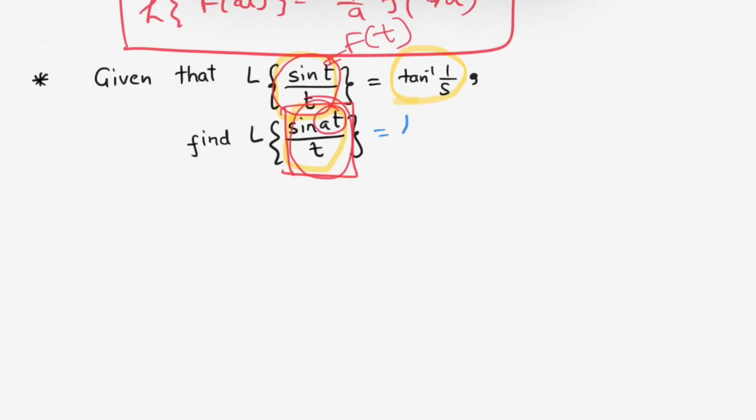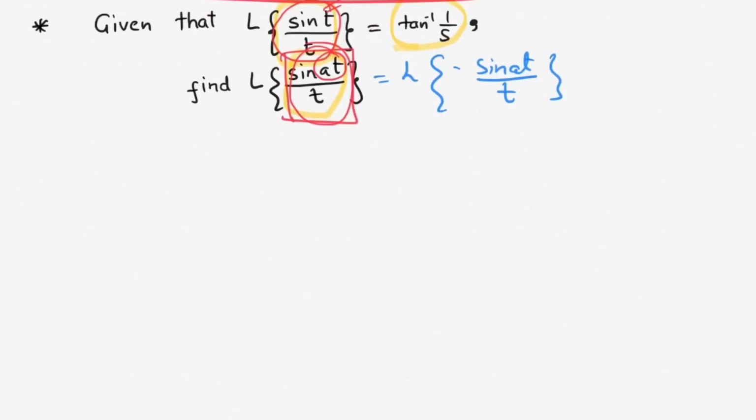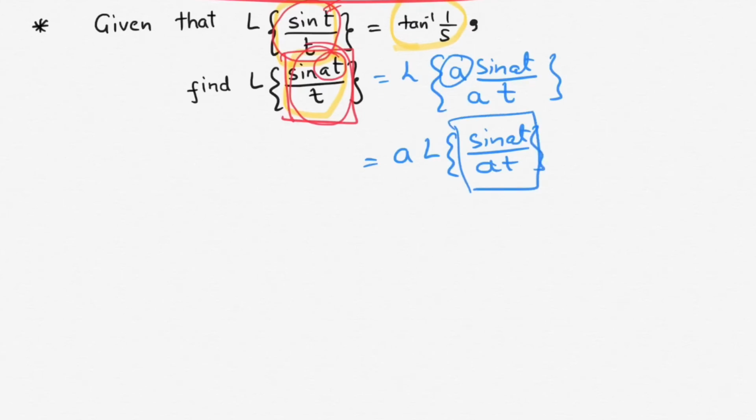That means the Laplace transform of sin at over at, we have to make this function f(at). Taking this constant a outside the Laplace transform, this will be a times the Laplace transform of sin at over at. Now this function is f(at).